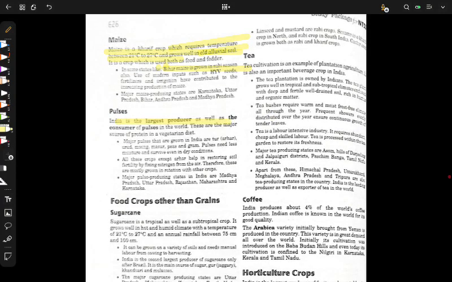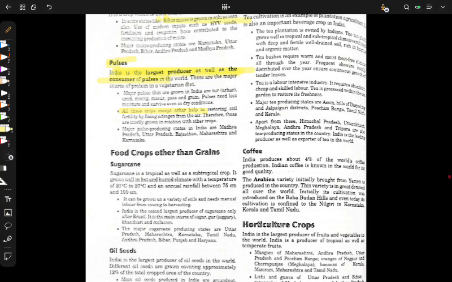Pulses. India is the largest producer as well as consumer of pulses in the world. These are the major source of protein in a vegetarian diet, because many people can't afford or don't want to eat non-vegetarian food for protein, but protein is essential for us, so pulses are a big source for it. This is so important that you should write it down in your copy.